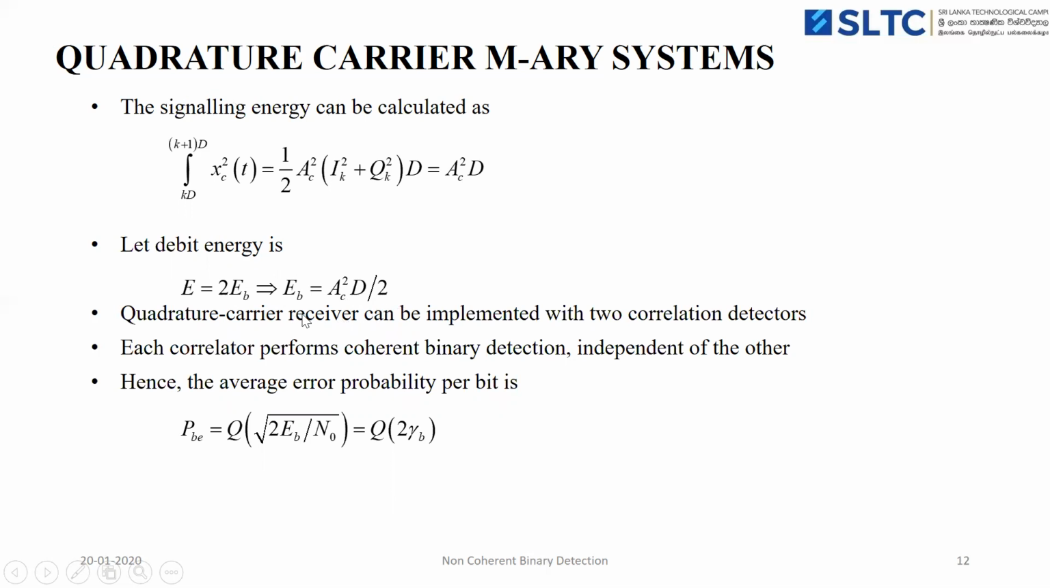Then the quadrature carrier receiver is implemented with 2 correlation detectors. And each correlator performs the coherent binary detection independent of the other. So hence the average error probability per bit for quadrature carrier modulation is P_be equal to Q of root 2 gamma_b, where Q means Q function.